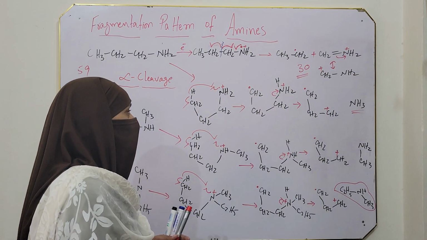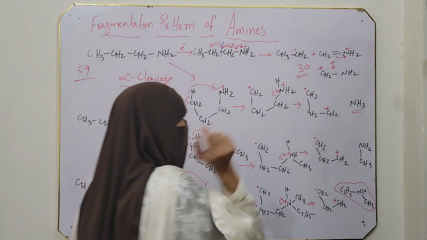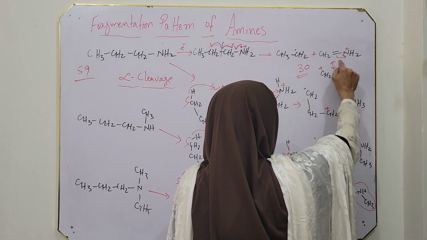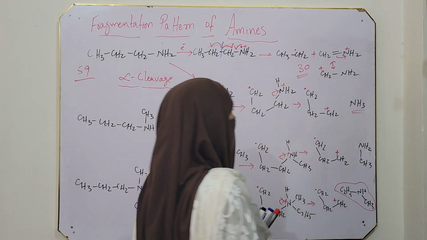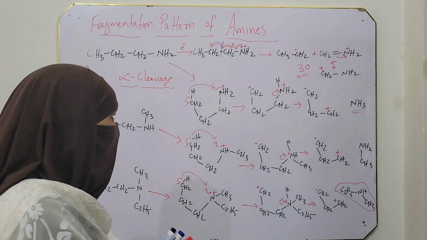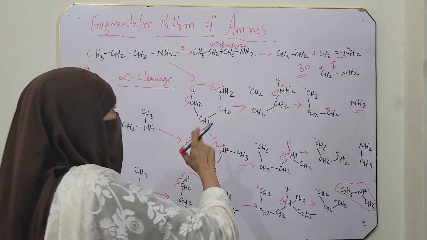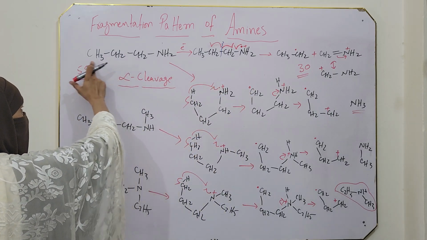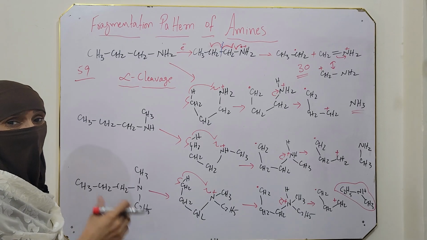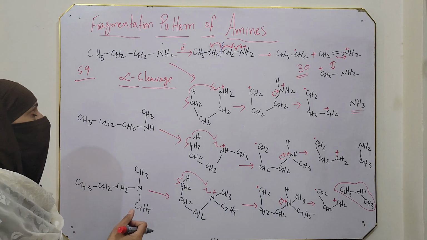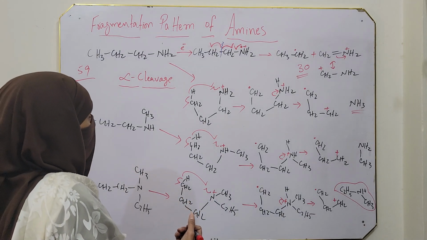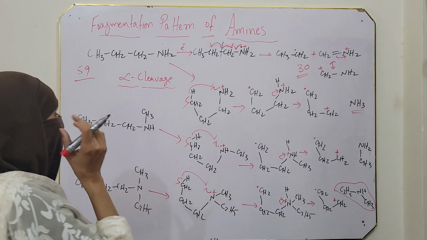The positive charge is on nitrogen and it is shifted toward the nitrogen double bond, and a positive charge is on carbon. A carbocation is obtained and this radical is formed. So this is for primary amine. For primary amine, cleavage occurs just on one side, the alpha bond is cleaved. The second option in case of primary amines is McLafferty rearrangement.